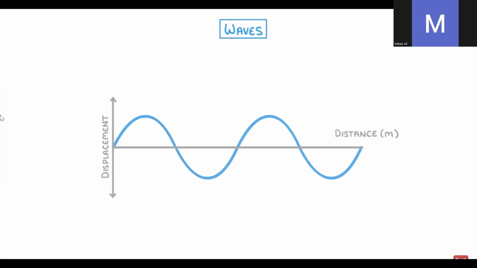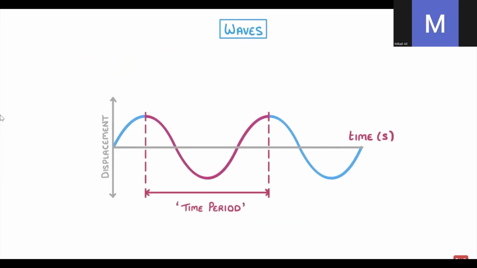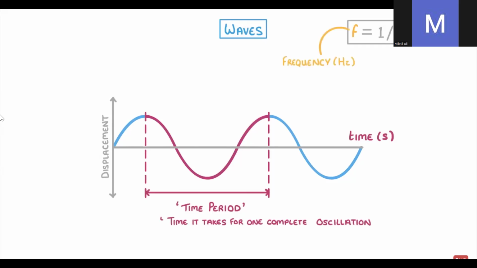Now, sometimes you might see a displacement time graph instead, which looks pretty much the same, but because we have time on the x-axis instead of distance, the length of one complete oscillation would be the time period instead of the wavelength. And the time period is just the time it takes for one complete oscillation. The benefit of knowing the time period is that we can then use this equation here to work out frequency, which is measured in hertz and is the number of complete oscillations per second.